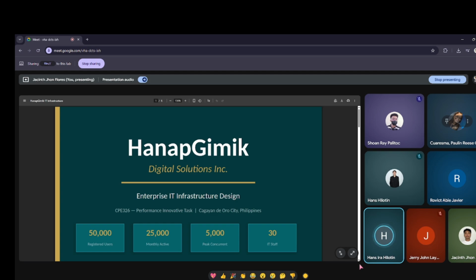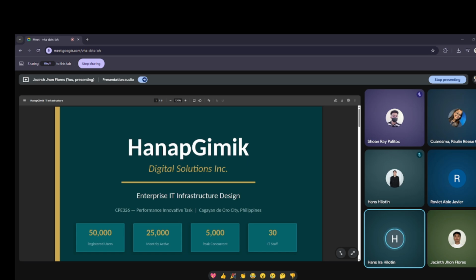Our system is designed as an enterprise level solution for a digital platform called Hanap Gimmick, which focuses on real-time event discovery here in Cagayan de Oro City. In this presentation, we will discuss the problem, proposed solution, and the overall system architecture of our platform.